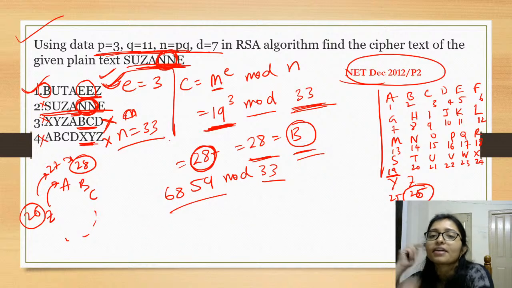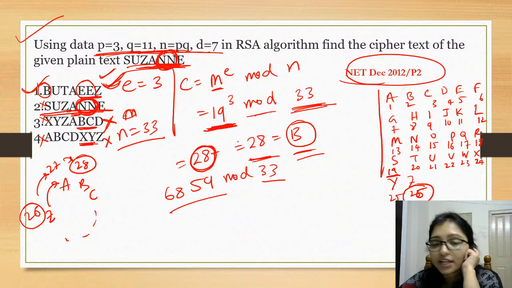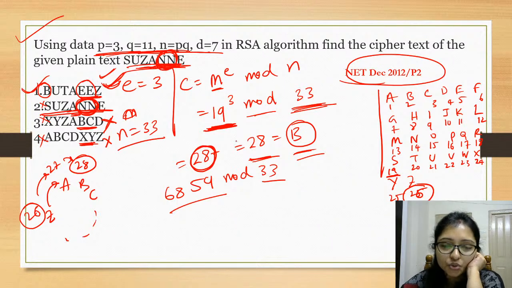Maybe 19 to the power 3 is there, so that's why you are facing some issue, but 19 to the power 3 is not the challenge.